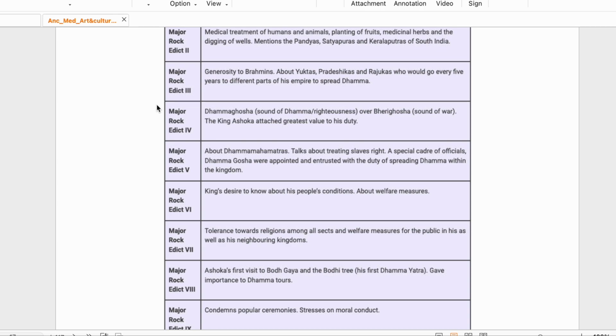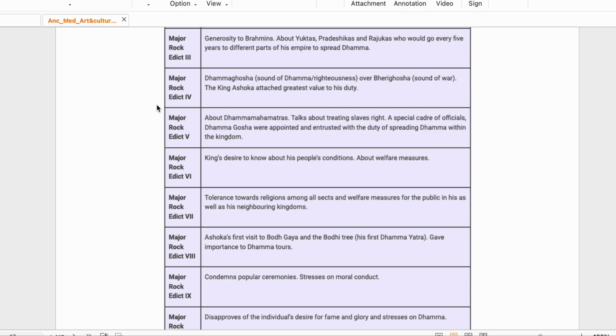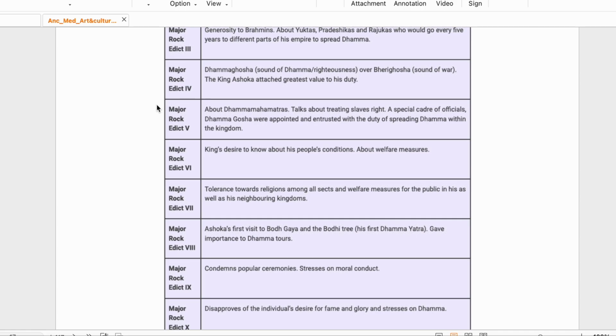Okay? He had told that even if I am in the bedroom and there is something very important or the praja needs me, one can come into my bedroom and tell me, and I am the 24/7 servant of the praja. Okay. Major Rock Edict 5 is about Dhamma Mahamatras, the officers who used to preach it in the different places.